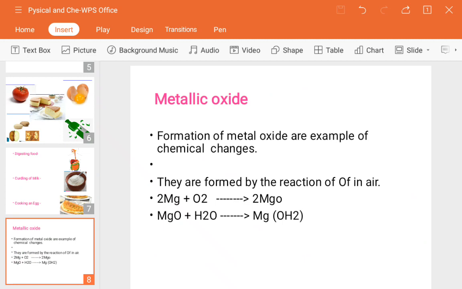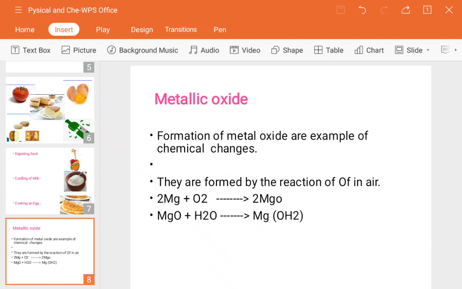Next is metallic oxide. The metallic oxide means, don't get so confused about what it means, okay. So metal, we know that metals means iron, copper, zinc, all these are metals. Oxides means the coverings which take place on the metal, okay, those are like rusting. So we will see examples, like the formation of a metal oxide, which are examples of a chemical change.